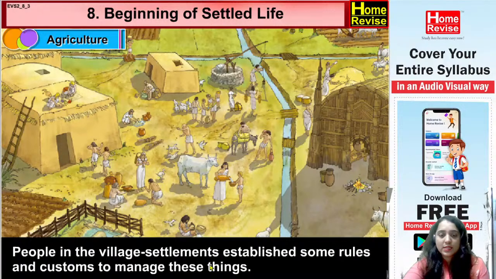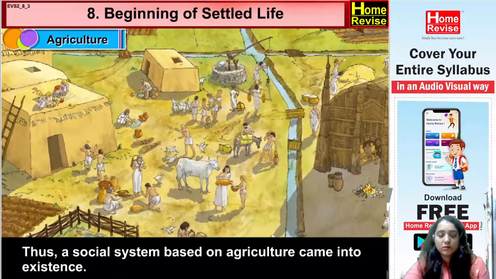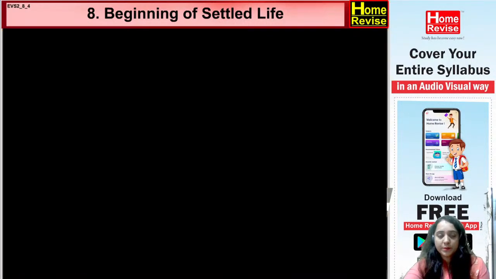Okay, fine. Now let's understand. Thus, a social system based on agriculture came into existence. Yes. So basically, can you see, the agriculture part came into existence. So proper agriculture, everyone was doing.